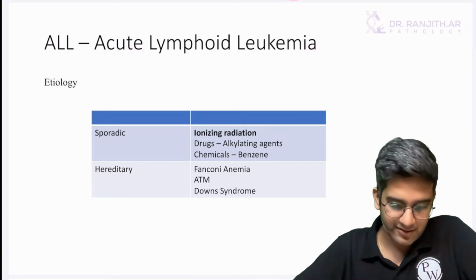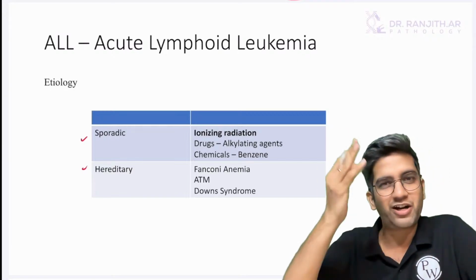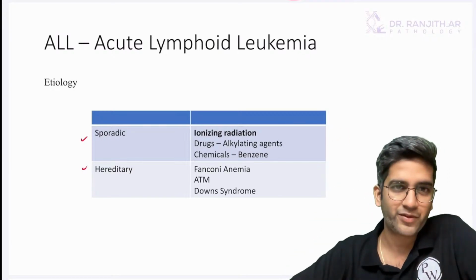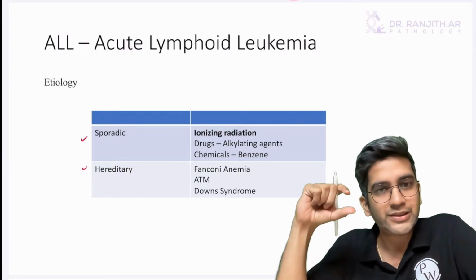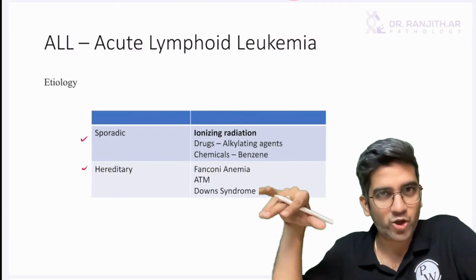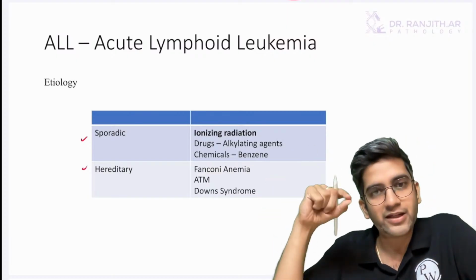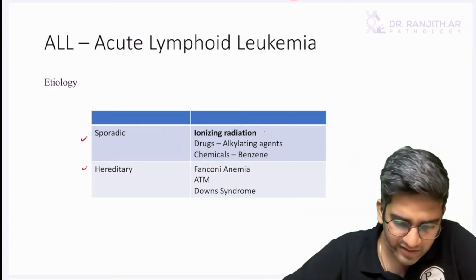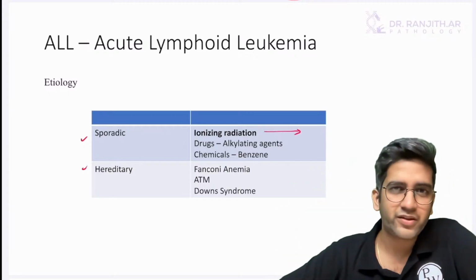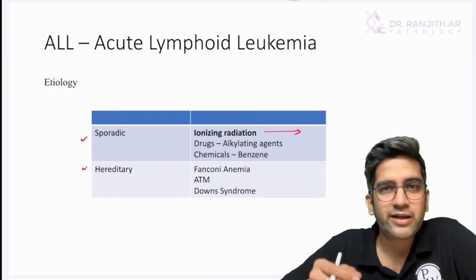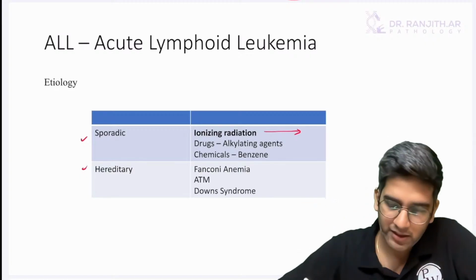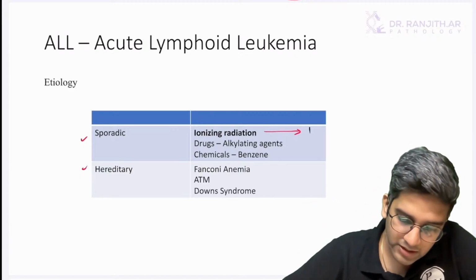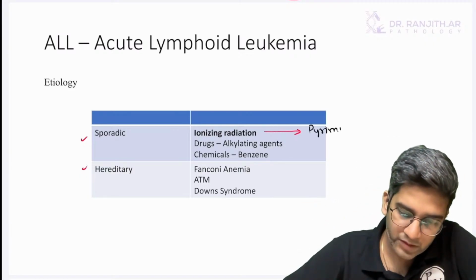Like every other cancer, I write these two things: sporadic etiology, syndromic etiology. If it's a 5-mark question, just write the etiology alone. If it's a long answer, you can actually write the pathogenesis for everything. You know how ionizing radiation results in cancer? Yes, it can cause thymine dimers, it can cause mutation, right? This actually causes pyrimidine dimers.